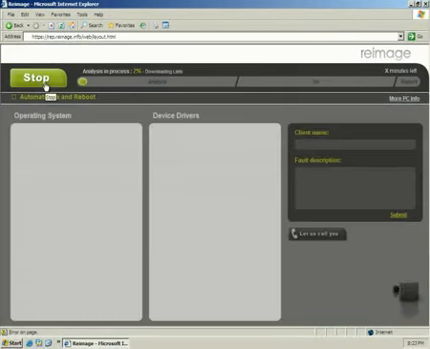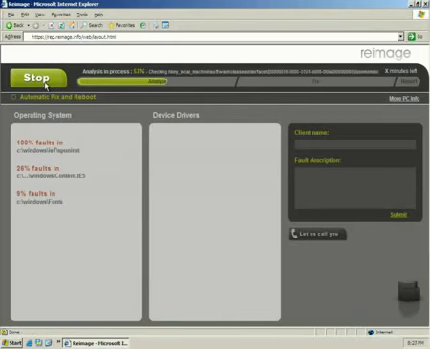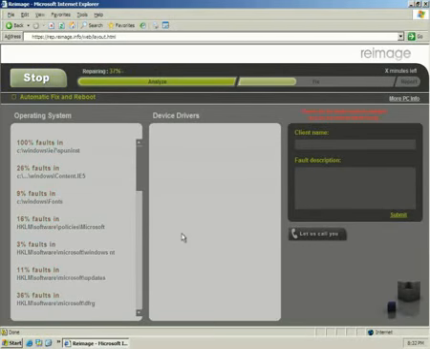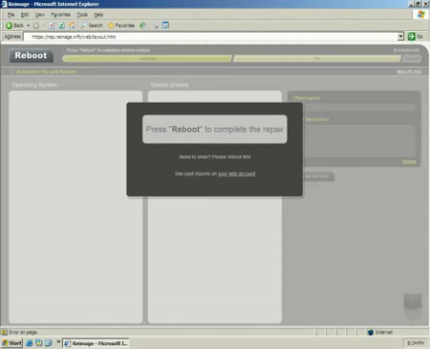Reimage is now working. First it analyzes, then it fixes. All technical information regarding current repair appear on the screens shown below. After finishing, I reboot the system.